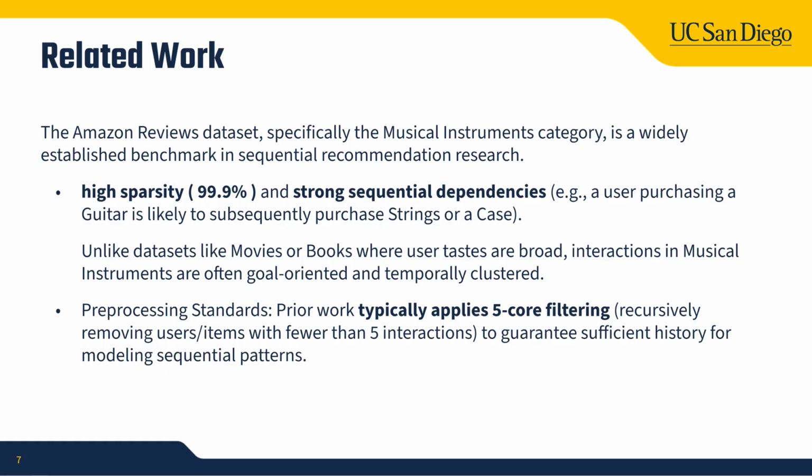Unlike movies or books datasets, where user tastes are broad, interactions in musical instruments are often goal-oriented and temporally clustered. On the other hand, they follow certain preprocessing standards. Prior work will typically apply 5-core filtering, that is to say, remove users or items with fewer than 5 interactions. It can guarantee sufficient history for modeling sequential paths.